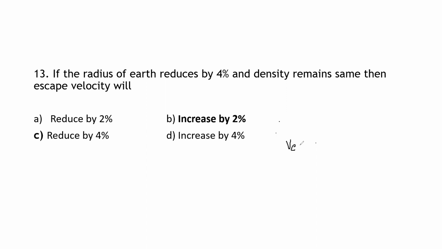See here we have escape velocity, Ve is proportional to R root rho. Here we can write Ve is proportional to R, as they have said rho, the density, is constant. So if the radius reduces by 4%, the escape velocity also reduces by 4%, as they are proportional to each other. Therefore, option C is the correct option. Both the values reduce by 4%, right?